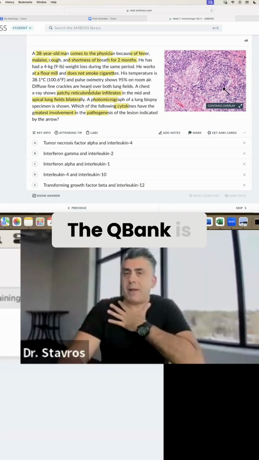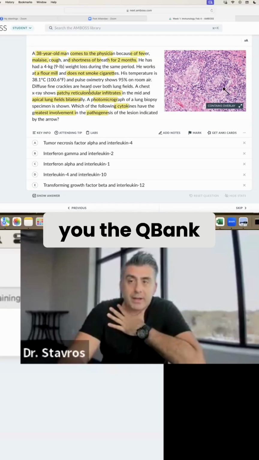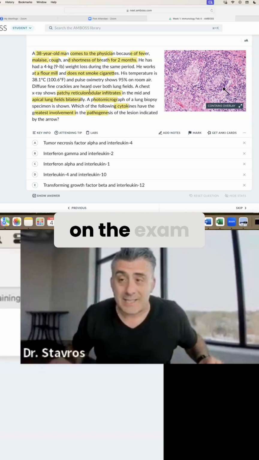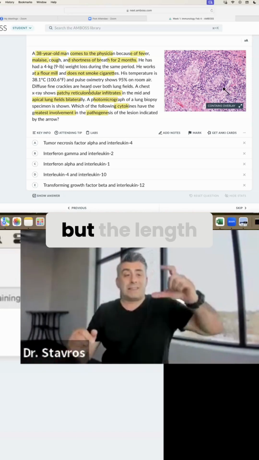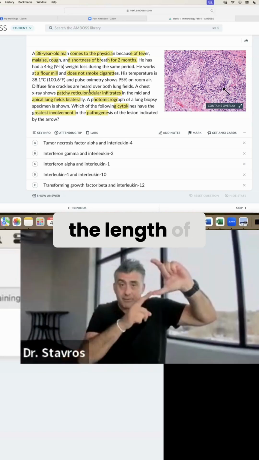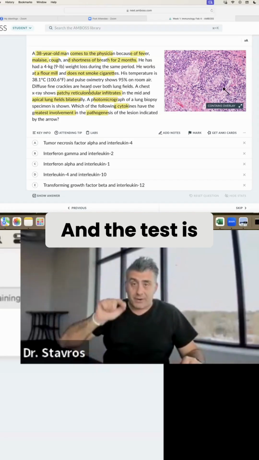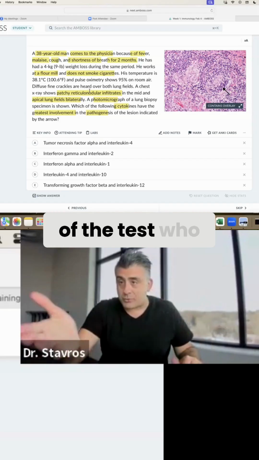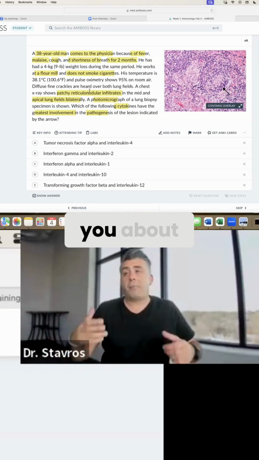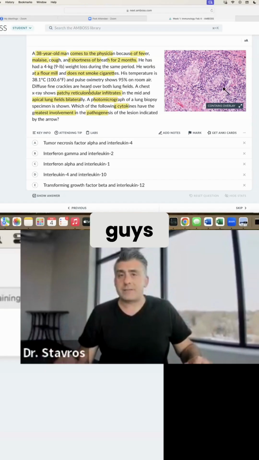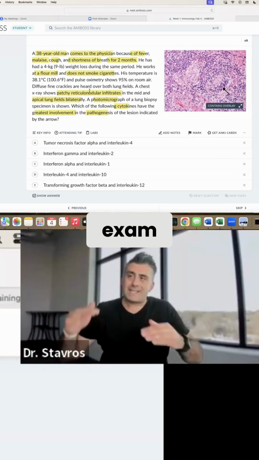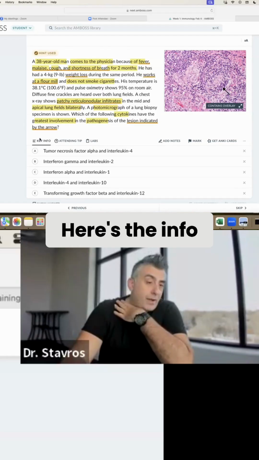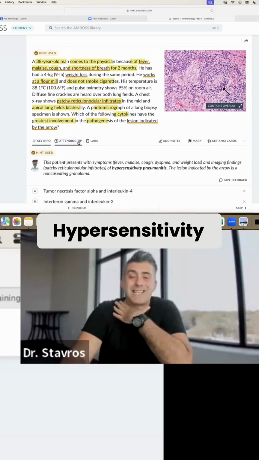That's okay. The QBank is meant to teach you. It's not guaranteed that what you see here is what you see exactly on the exam, hypersensitivity pneumonitis, but the length of the questions and the test is very similar to UWorld and AMBOSS. It's been proven by many doctors coming out of the test who jump on to these sessions telling you about their experiences. They go, guys, NBME is nothing like the actual exam. It's the length of AMBOSS and UWorld. So look at the scenario here, hear the info, have a lot of answers, boom, hypersensitivity pneumonitis.